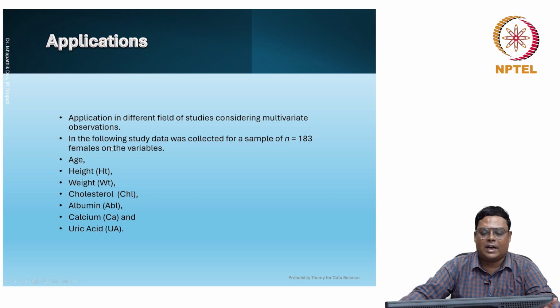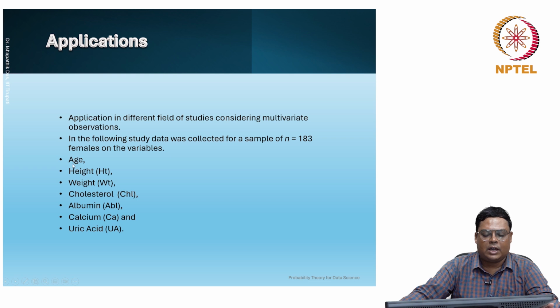In the following study, data was collected for a sample of n equal to 183 females on the variables age, height, weight, cholesterol, albumin, calcium, uric acid. These are 1, 2, 3, 4, 5, 6, 7, so q is equal to 7. Each variable can be considered as a univariate, mostly normally distributed random variable.